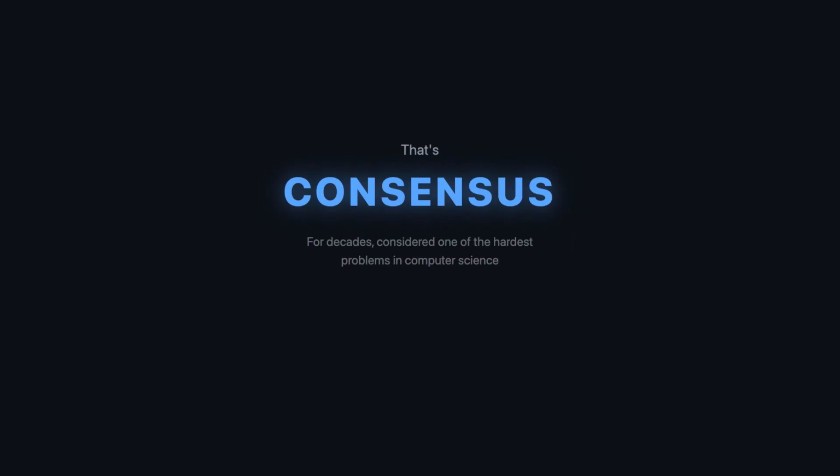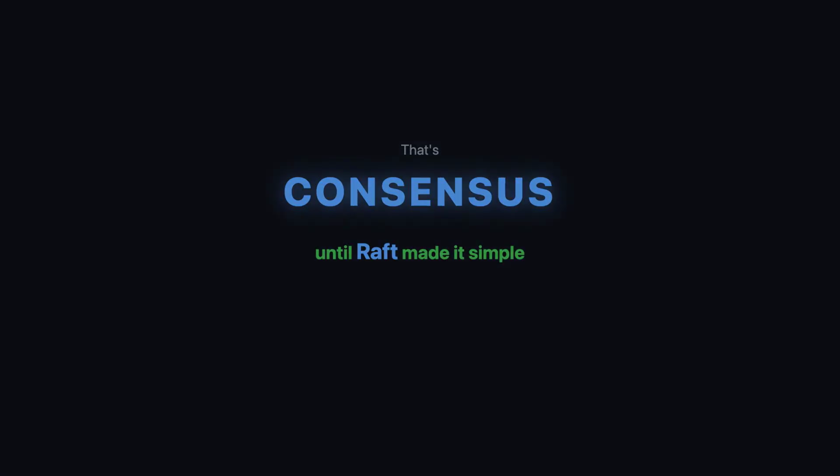You need all the servers to agree on the same sequence of operations, in the same order, even when machines crash and messages get delayed. That's consensus. And for decades, it was considered one of the hardest problems in computer science. Until Raft made it simple.